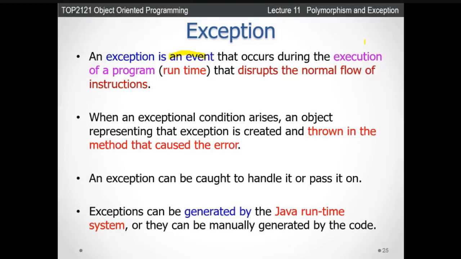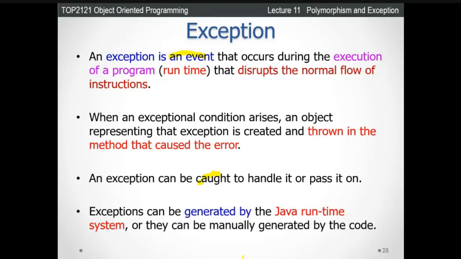What is the problem? We call the problem from the system an exception. When an exception condition arises, an object representing that exception is created and thrown in the method that caused the error. So once the problem comes, what do we normally do? Normally we throw this error message, and later on we catch this exception and handle it. And the last point: exceptions can be generated by the Java runtime, so once you run your program, during the runtime it will generate it.